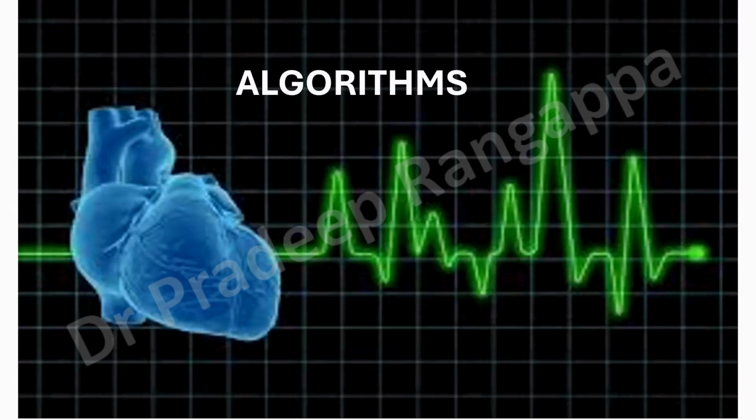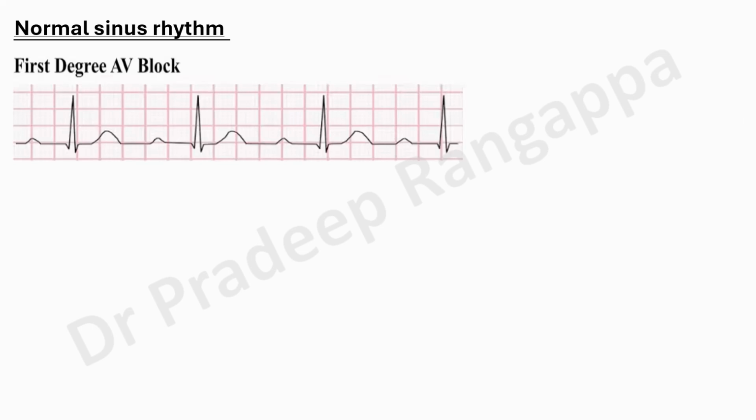So let's get into what are the established algorithms that have been referenced in the literature. As I said, the algorithms are with normal sinus rhythm, or with bradycardia, or with tachycardia. So we'll first look into normal sinus rhythm. With normal sinus rhythm, the key thing that you would see is some sort of blocks.